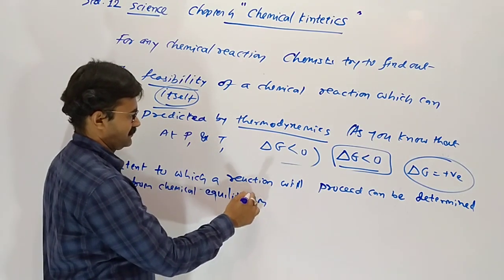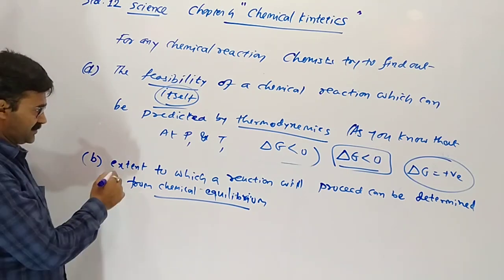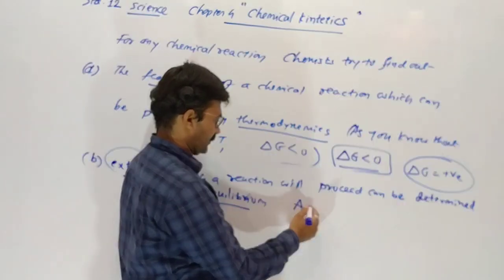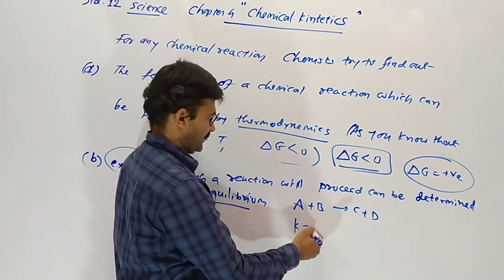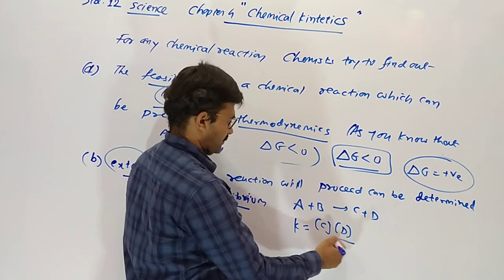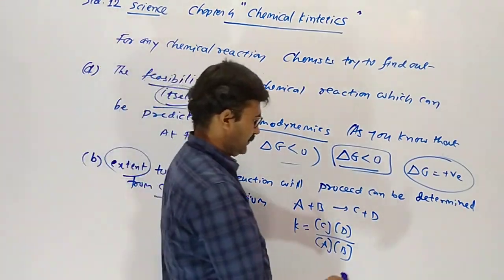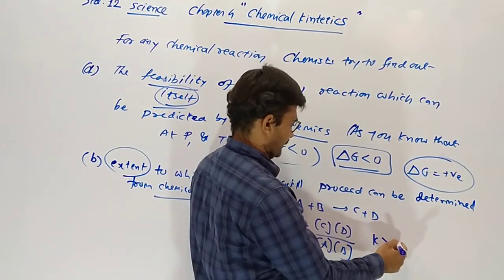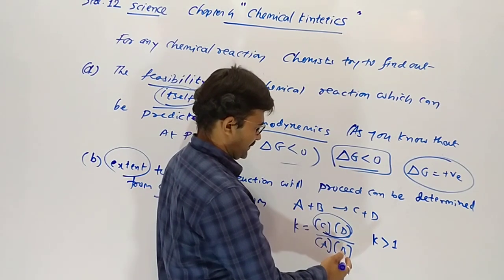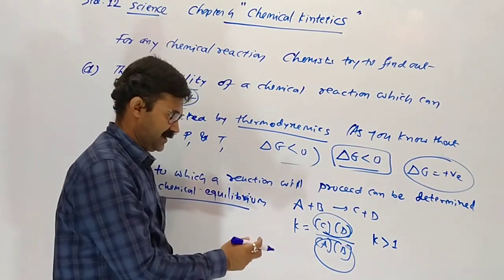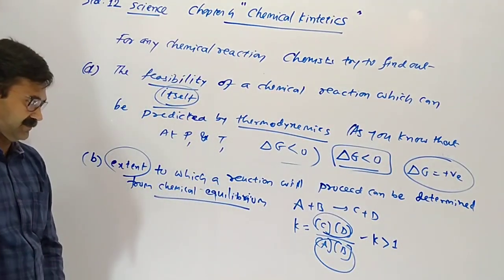બસ, આપણે ભણી ગયા chemical equilibrium એના ઉપર. Extent means amount. I am giving you an example. A plus B gives C plus D. So your equilibrium constant will be C into D upon A into B. Clear? If the value of K is greater than 1, it means that product is high and reactant is less at equilibrium. So the reaction is moved in the forward direction.